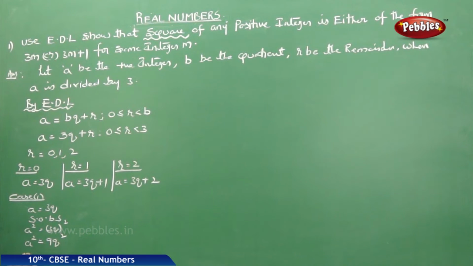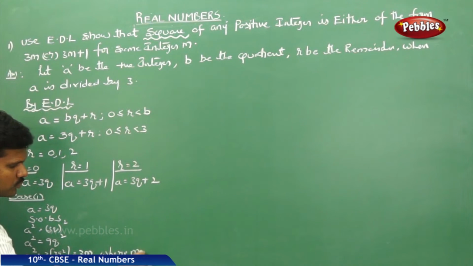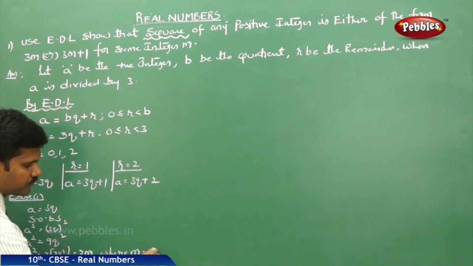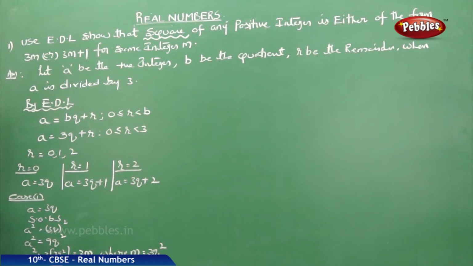I can write this as 3 into 3q square, which is nothing but 3m, where m is equal to 3q square. Here I can see the square of the number is of the form 3m, where m is some integer.